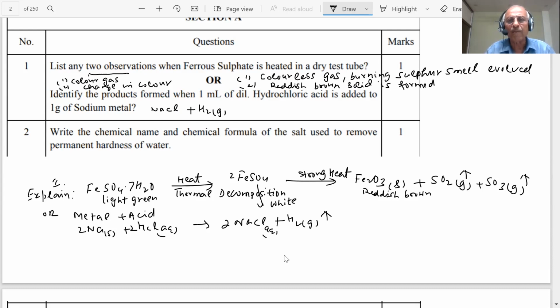Write the chemical name and chemical formula of the salt used to remove permanent hardness of water.